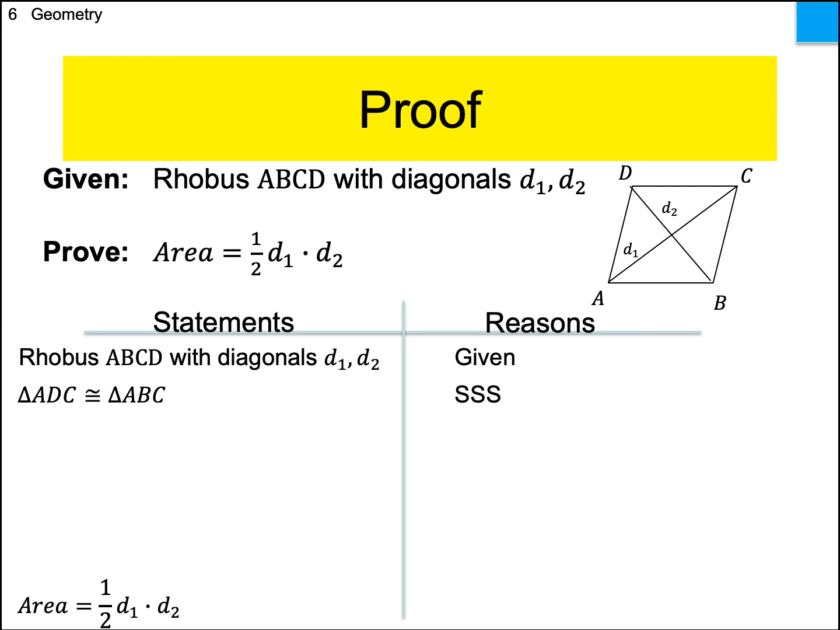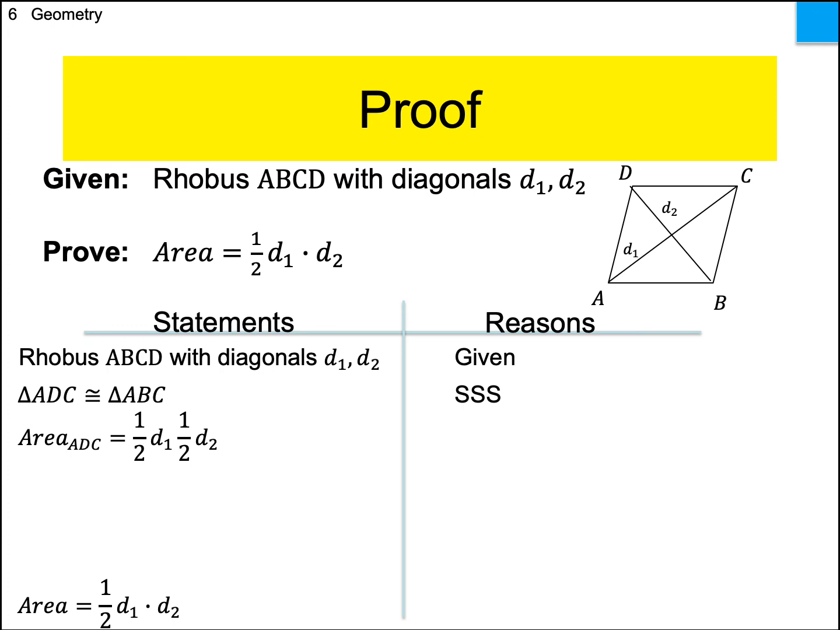You with me? Okay, so here it gets a little bit tricky. Be careful what I'm saying and make sure you understand what I'm going to do here. So the area of one of those triangles, ADC, would equal 1/2 base times height. So what's the base of ADC? Well, the base of ADC would be D1, right? So I got 1/2 base. The base would be D1.